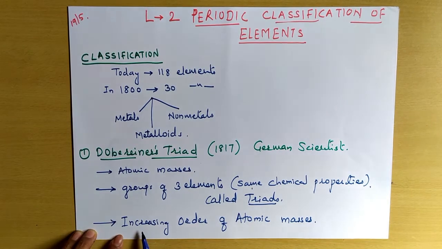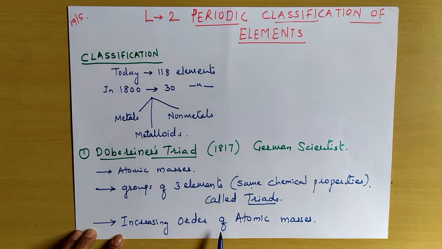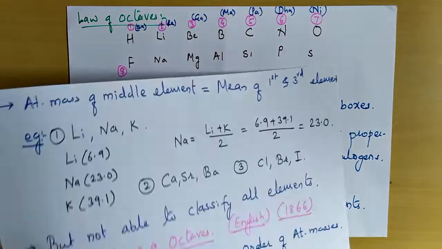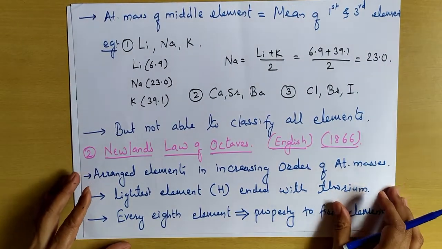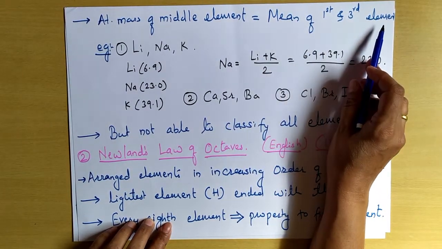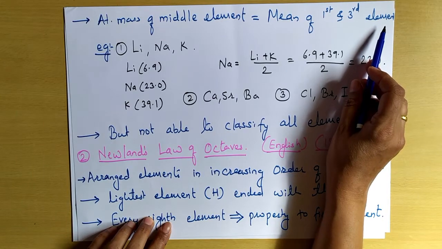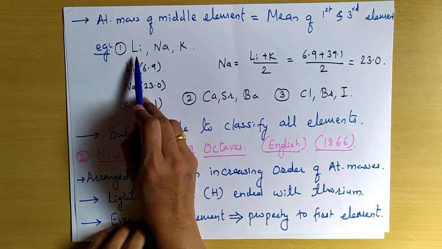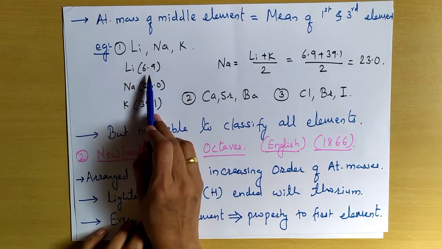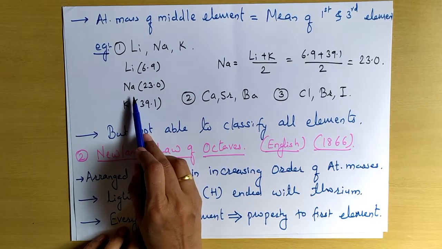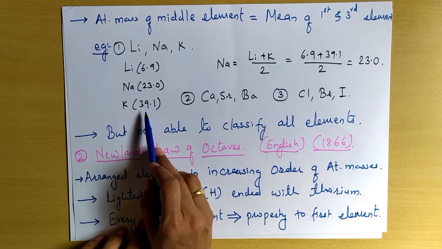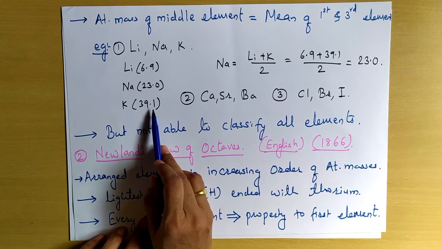Then first he arranged the elements in the increasing order of the atomic masses. Then he came to know that the atomic mass of the middle element is equal to the mean of the first and the third element. For example, if you consider the series lithium, sodium, potassium: lithium has atomic mass 6.9, sodium has atomic mass 23.0 and potassium has atomic mass 39.1.